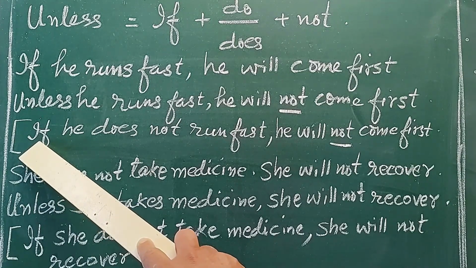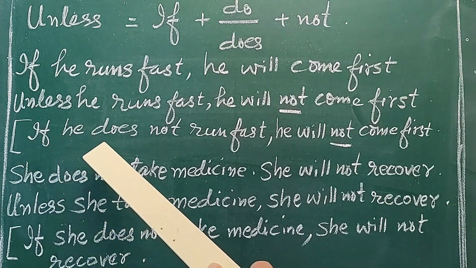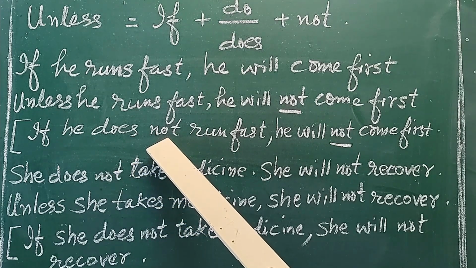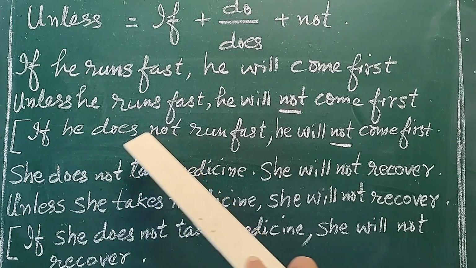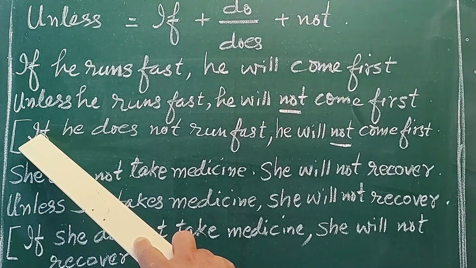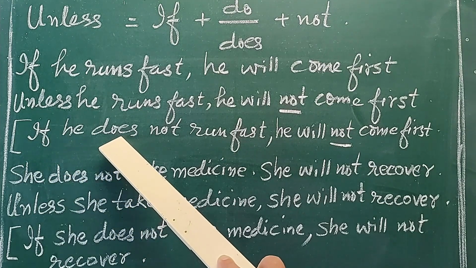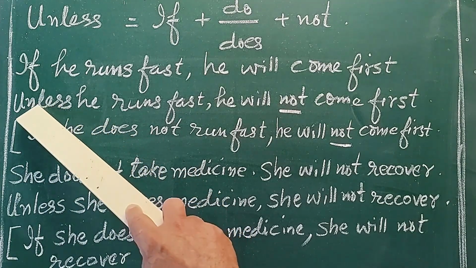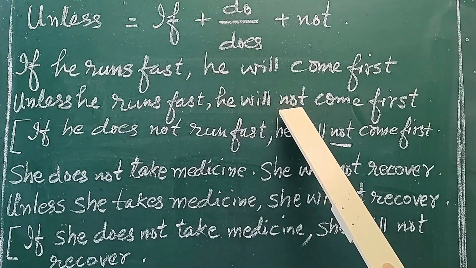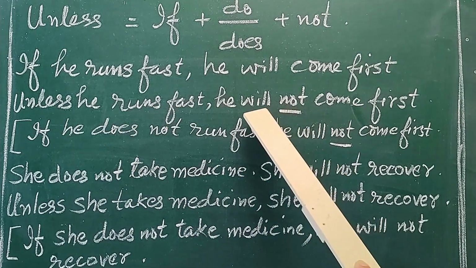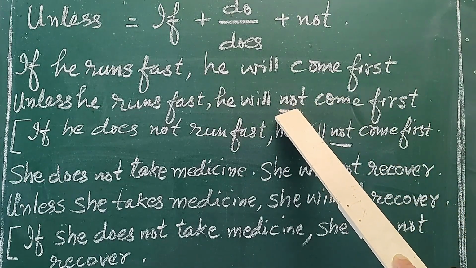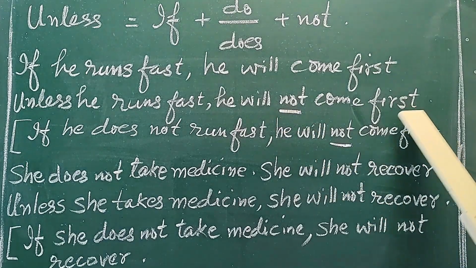See, suppose we remove if, then we have to remove the does and also the not when we are using unless. That's why it is written unless. When we have introduced unless, we have deleted if, we have deleted does not. Then we have written unless he runs fast. Here comes the need of not. He will not come first. This is to express the idea, the possible outcome in the proper way.